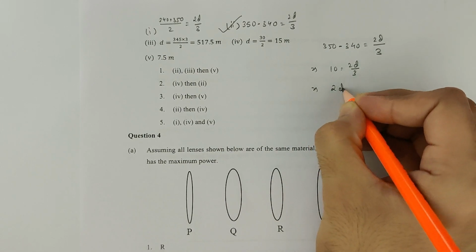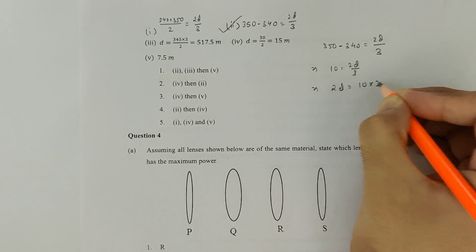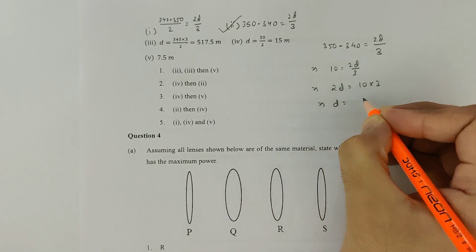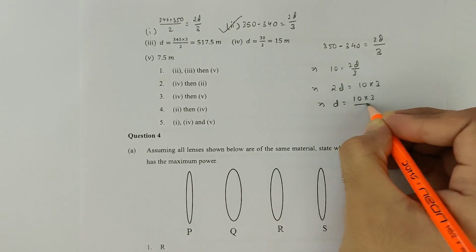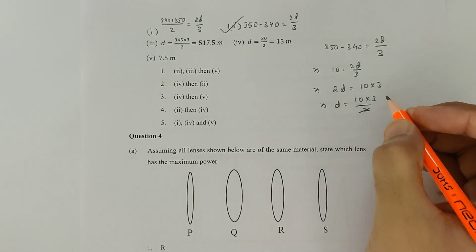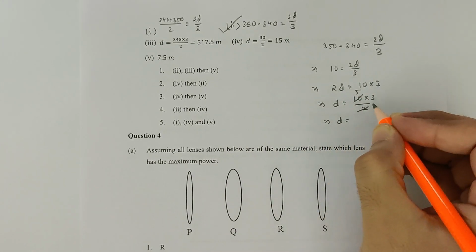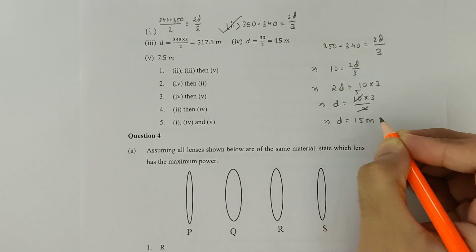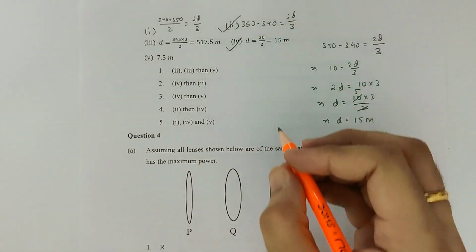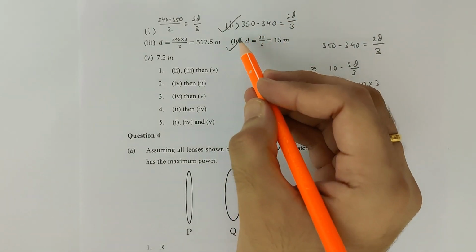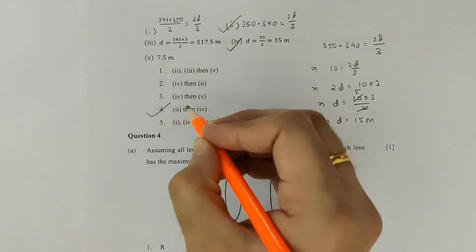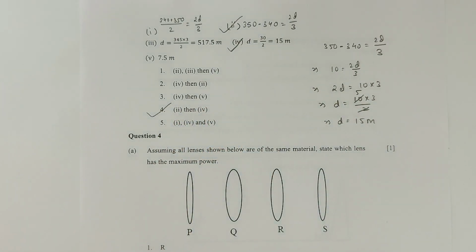Therefore 2D is equal to 10 into 3. Therefore D is equal to 10 into 3 by 2. We get D is equal to 5 3s are 15 meter. Hence option 4. So we have 2 then 4. So guys, option 4, 2 then 4 is correct.